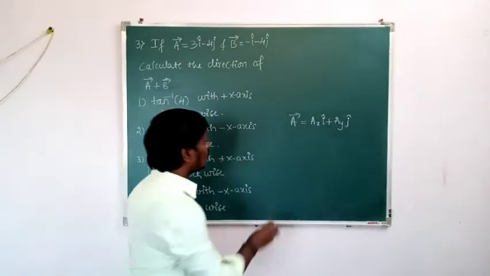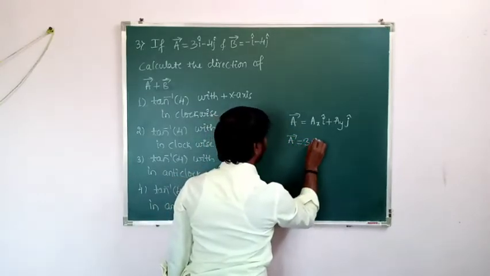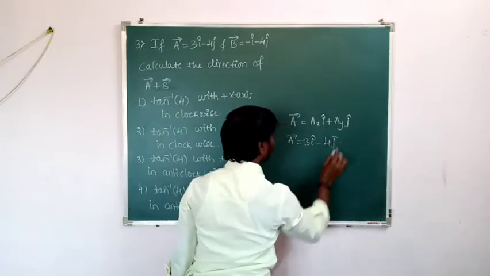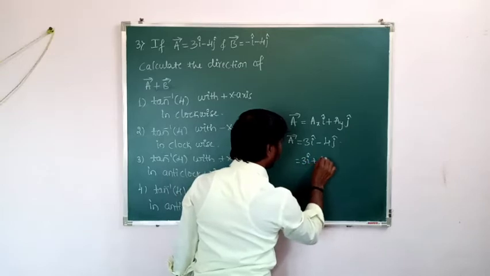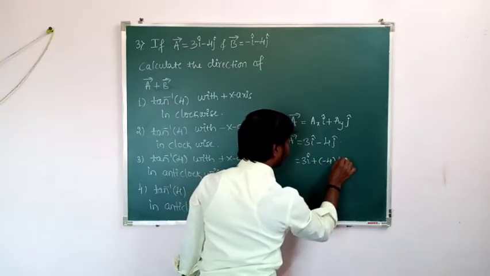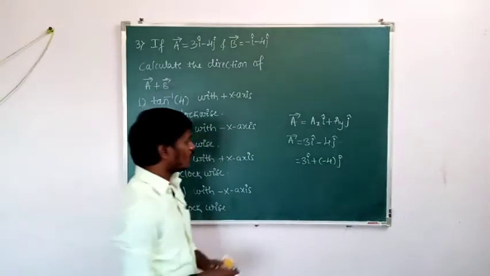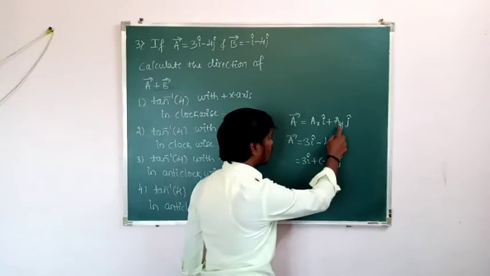So what is the given vector? Vector A is equal to 3i minus 4j. Then 3 into i plus of minus 4 into j. Is it right? Plus into minus, again it will get minus. See here, wherever Ax is there, 3 is there, and wherever Ay is there, minus 4 is there.